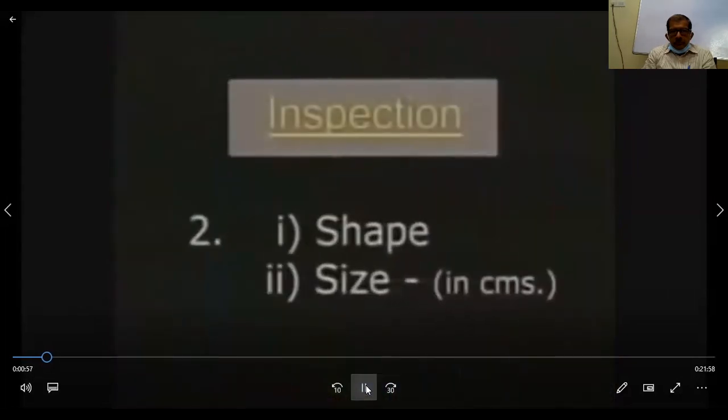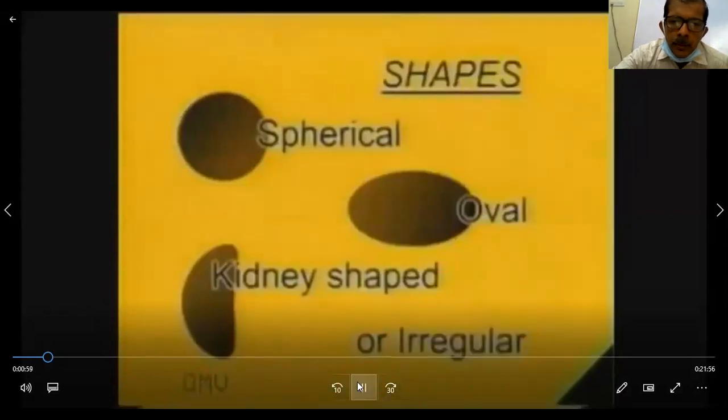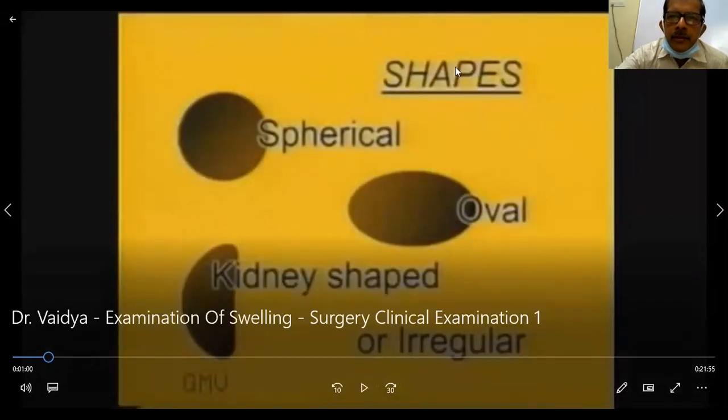Now note the shape and size of the swelling. The shape may be a regular one. Again, I will interrupt and then show you other examples. He has shown you multiple neurofibromatosis, that is von Recklinghausen's disease, whereas another is multiple lipomatosis. If it is painful, we call it Dercum's disease. I'll show you a few more multiple swellings. Let us see how many of you can diagnose. It is very easy, of course.